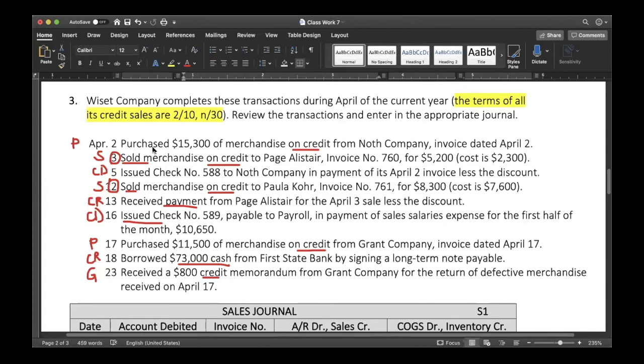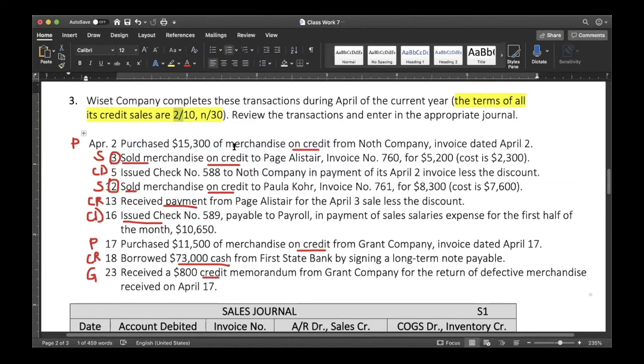For the cash disbursements special journal, we have two that go here. On April 5th, issue check 588 to Knopf Company in payment of its April 2nd invoice less the discount, which means we owe them money and we are getting a discount on it. It comes from April 2nd here when we purchased $15,300 worth of merchandise. We will be getting a 2% discount.